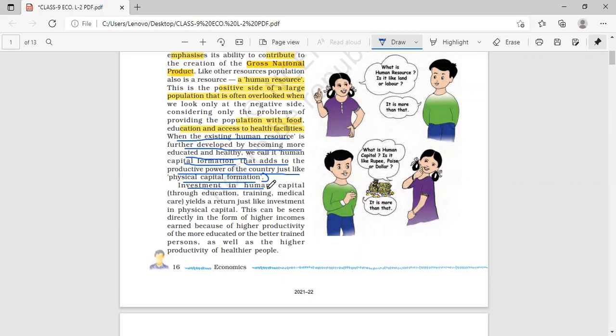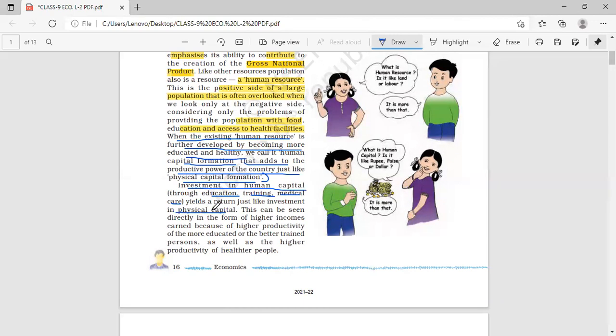Now, investment in human capital. How can we invest in human capital? We can invest in human capital through education, training them, and medical care to be provided. This is the investment done on human capital. Human capital पे ये investment किया जाए, then it can yield a return just like investment in physical capital. तो ये एक तरीके से yield करेगा. Yield means it can produce or provide a return just like investment in physical capital.